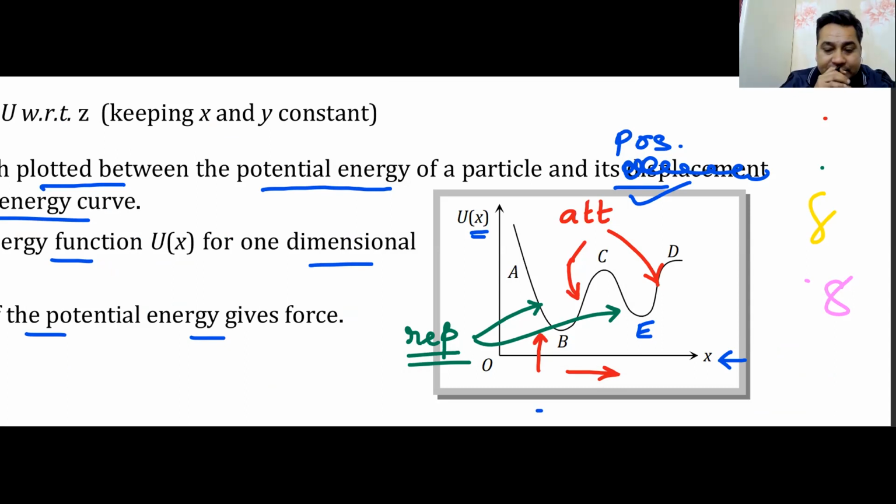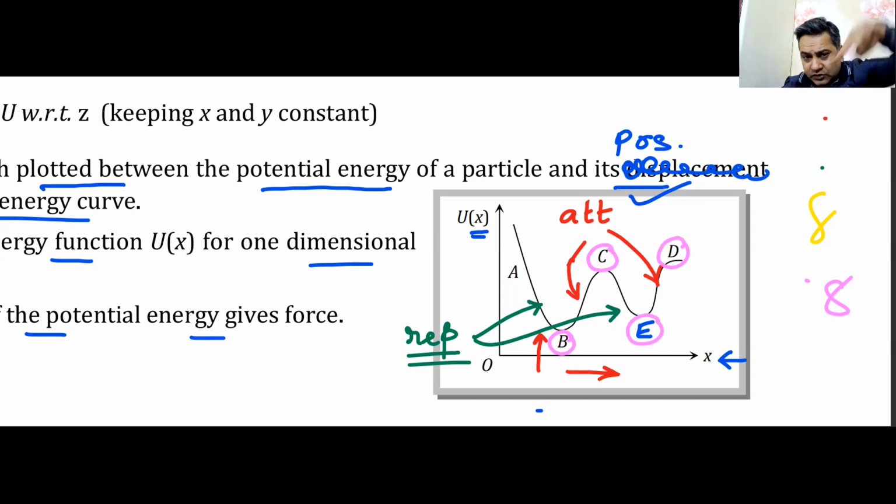Which are the points that you see are the points of equilibrium? Yes, B, correct. C, D. B, C, and D goes the answer. E also, sir. Yes, one more missing. E also, sir. That is the fourth point. B, C, D, and E.